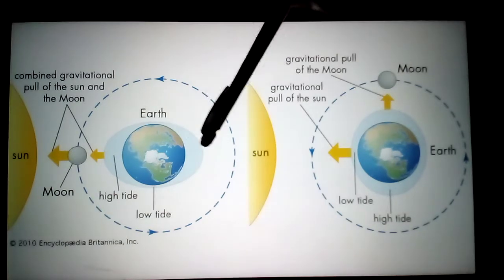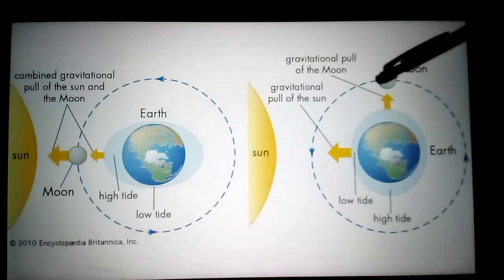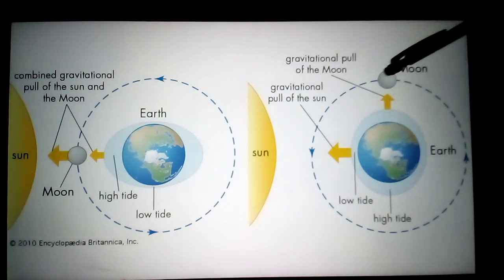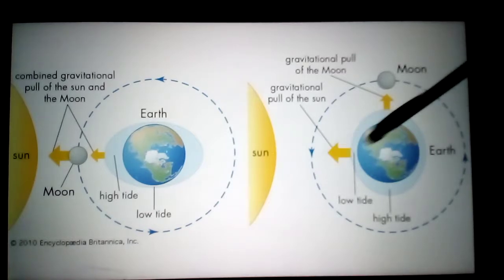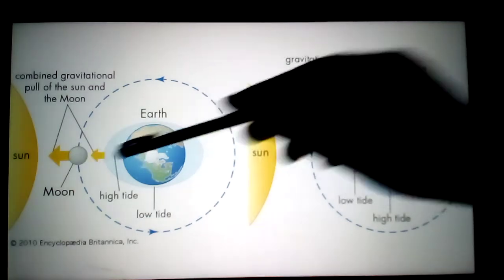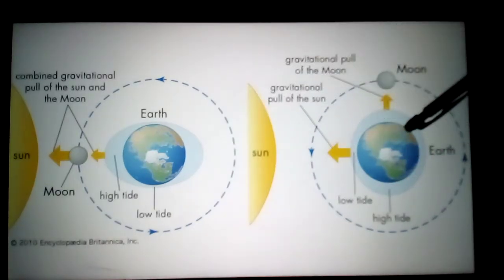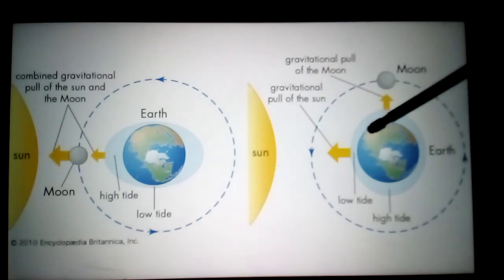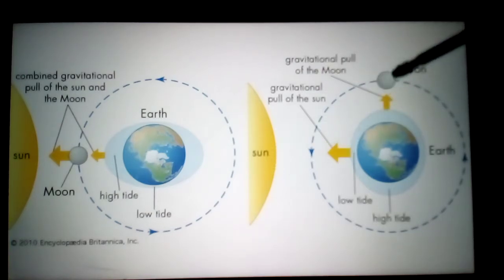Next, when is the low tide? See here, low tide. Here earth, moon and sun are not in a straight line, they are at a right angle. See here, they form the right angle. Here they are in the same line, but here earth, moon and sun form a right angle.